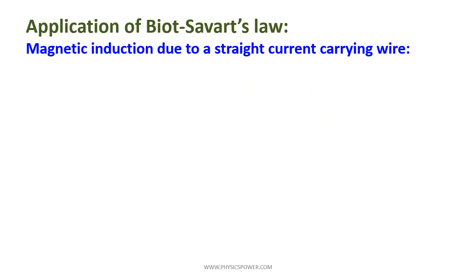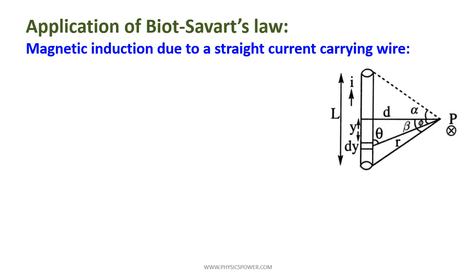Now, application of Biot-Savart's law: magnetic induction due to a straight current carrying conductor. Consider a current carrying conductor, where I is the current passing through it.